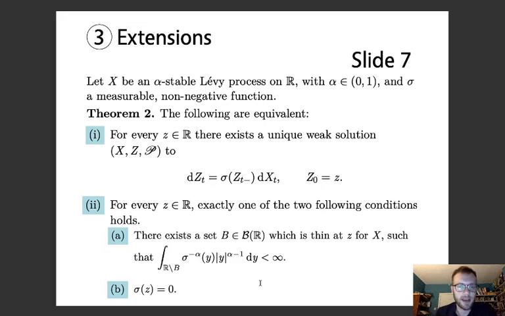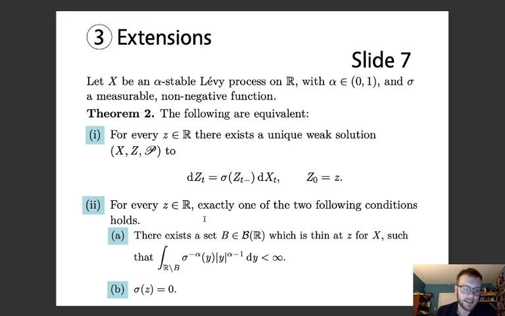The second theorem that we have is companion to Zanzotto's second theorem from 2002, which is that these two conditions are equivalent: the first being that there exists a unique solution to the SDE for every issuing point z, and the second being that for every issuing point z, exactly one of the following two conditions holds. And this one or the other is for exactly the same reason as it is in Zanzotto's.